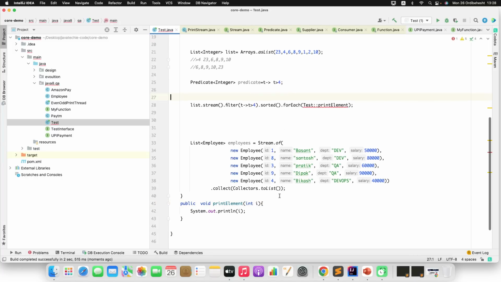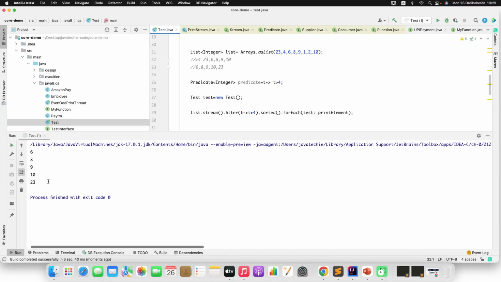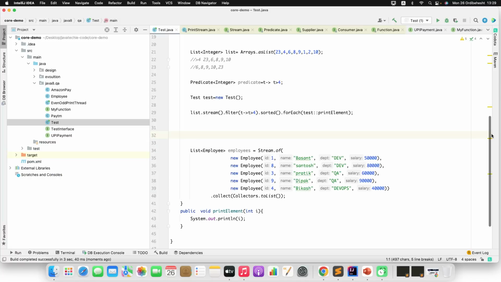Why? Because this method can be accessed using the instance only, because this is an instance or non-static method. So for that, you can create an object of Test equal to new Test. Then using the instance reference, you can call this method, test double colon print element. So method reference can be of two types. You got the output here. It can be a static method reference, or it can be an instance method reference.